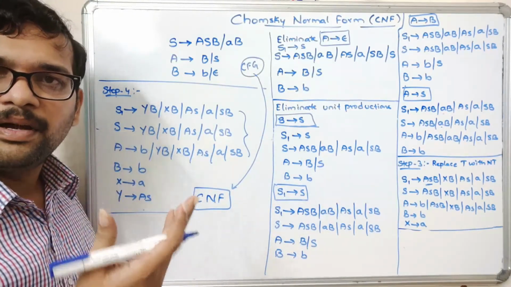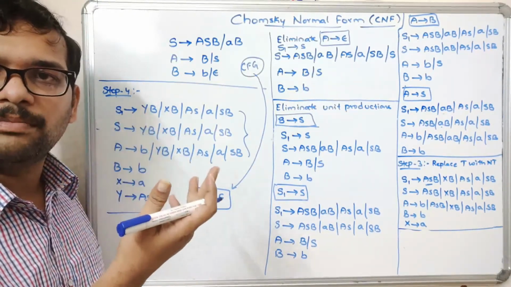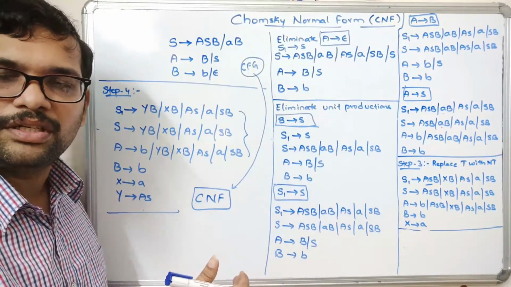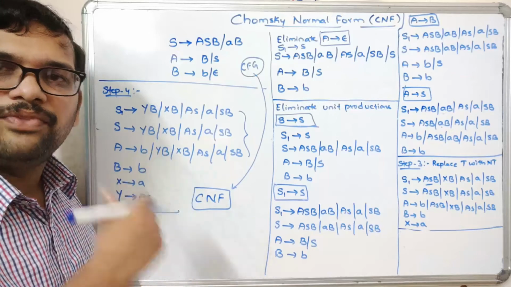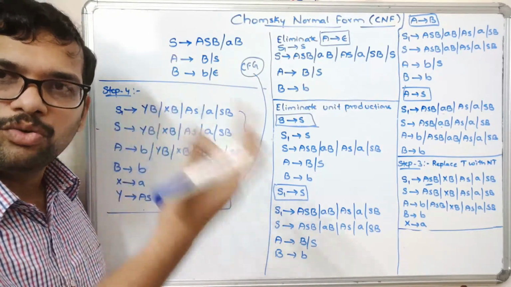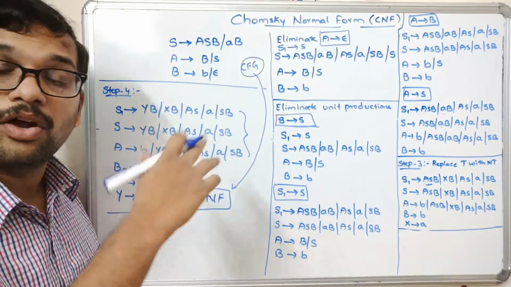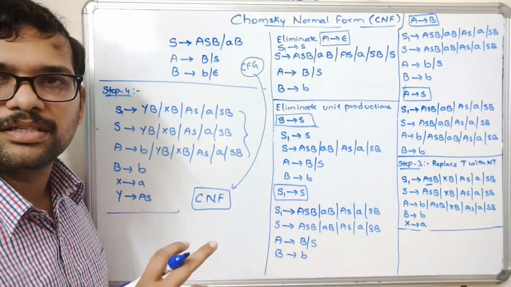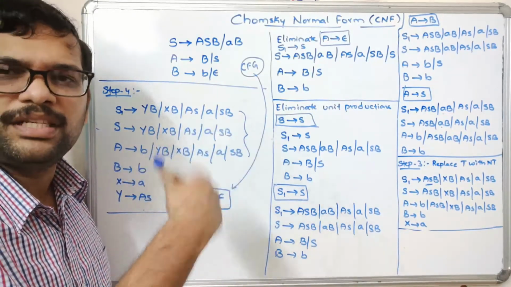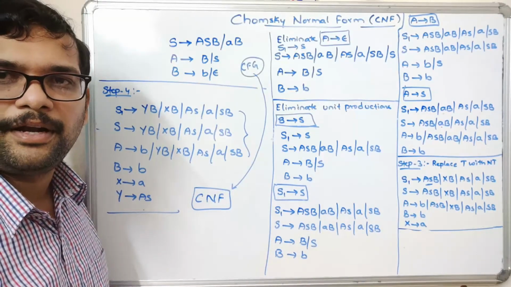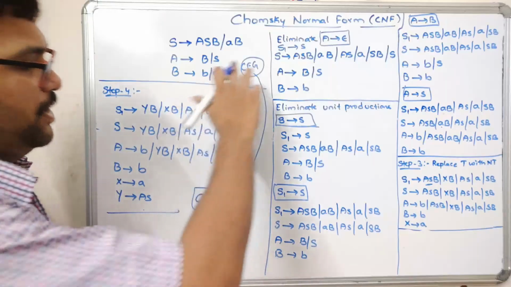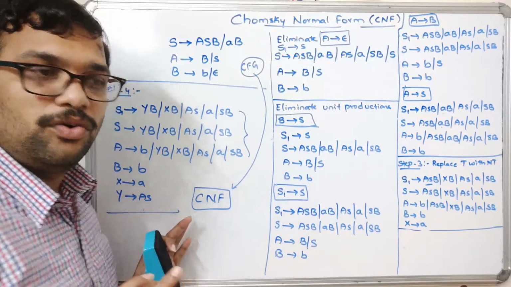Third step, replace the terminal with a non-terminal if there is any combination of terminals and non-terminals on the right hand side of the production. Fourth step, if the right hand side of the production has more than 2 non-terminals, reduce them to 2 non-terminals and create a new production. Like this we need to convert the CFG to CNF. So hope you understood this one.